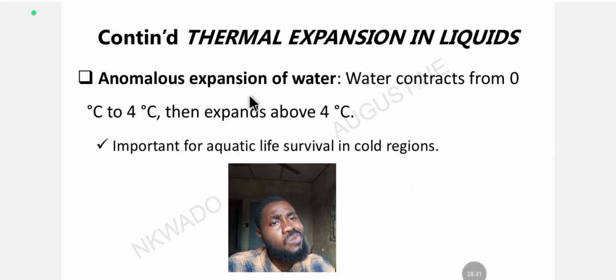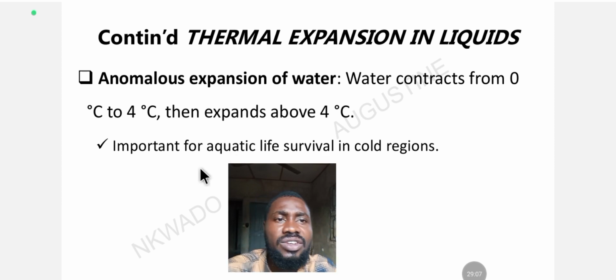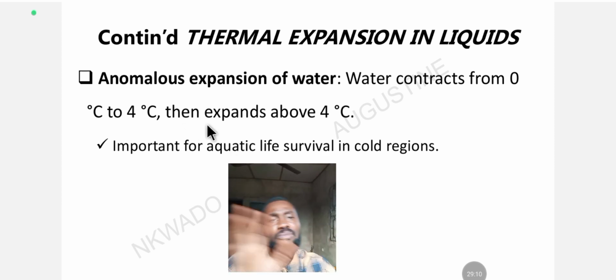Anomalous expansion of water. Jamb says we should be accustomed to this. What is anomalous expansion of water? Water contracts from 0 degrees Celsius to 4 degrees Celsius, then expands above 4 degrees Celsius. It expands above that 4 degrees Celsius.